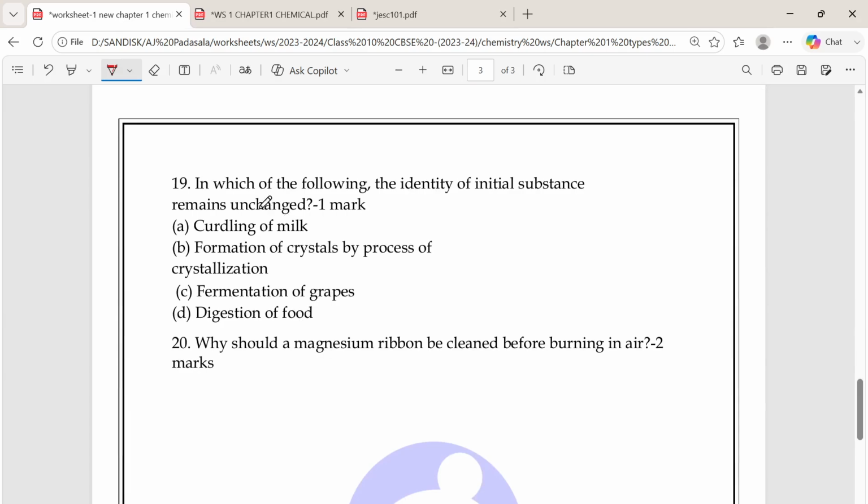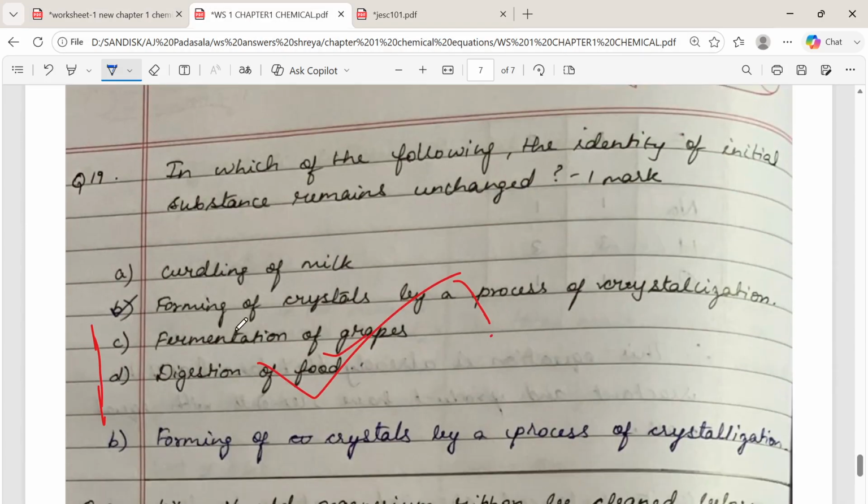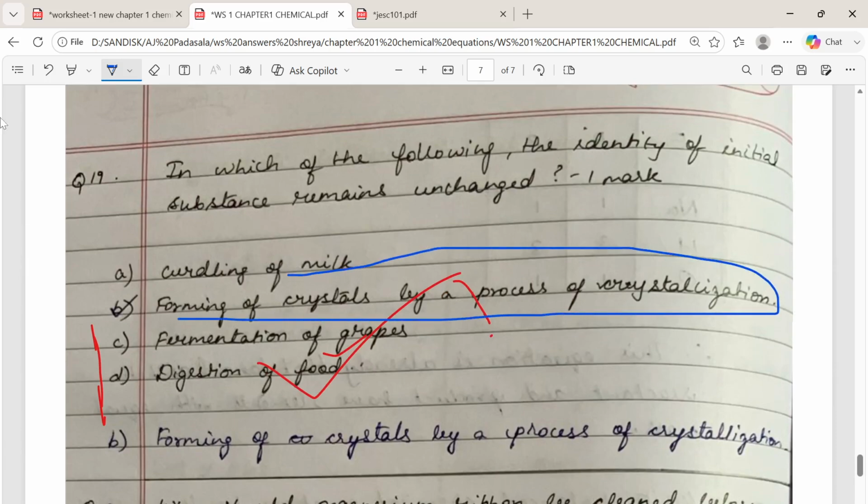And the next question is, in which of the following does the identity of the initial substance remain unchanged? Means where it is not changed? A, B, C, D. So the answer is, see here, forming of crystals by a process of crystallization. Here only the initial identity remains unchanged.